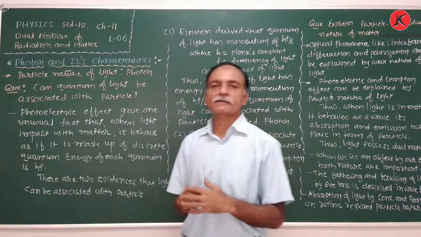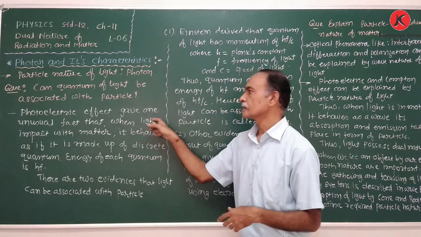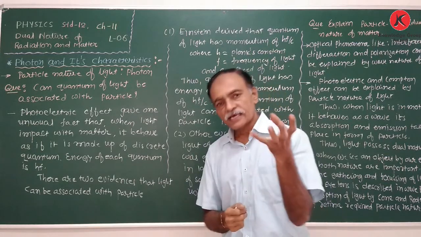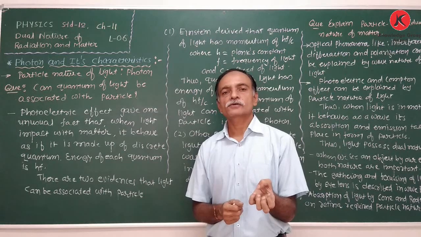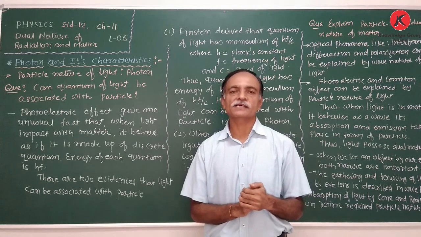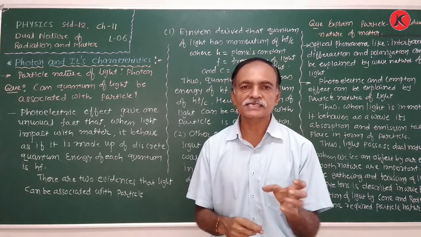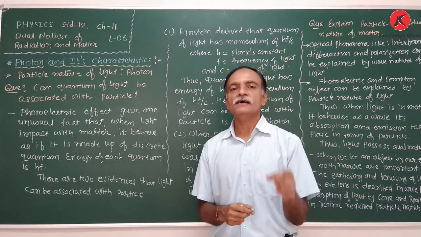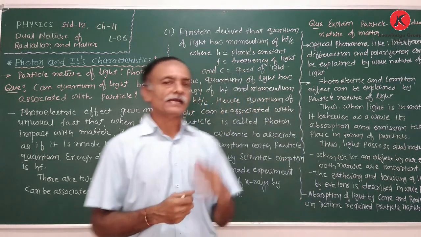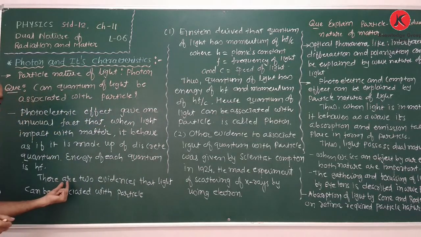Again, in the photoelectric effect, we discussed that when light is incident on a metallic surface, the energy is absorbed by the electron. So the absorption process takes place in discrete units of energy, and this discrete unit of energy is known as the quantum or quanta, and that is known as the photon, and that represents the particle nature of light. Right? There are two pieces of evidence that light can be considered as a particle.